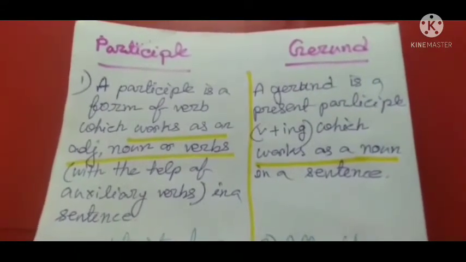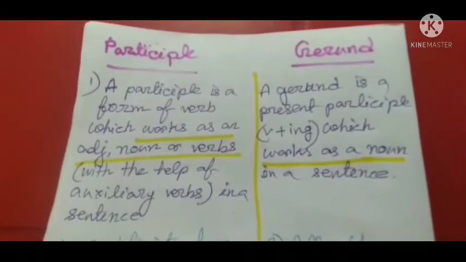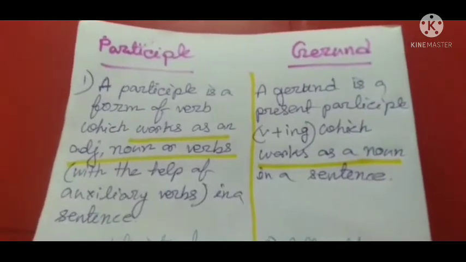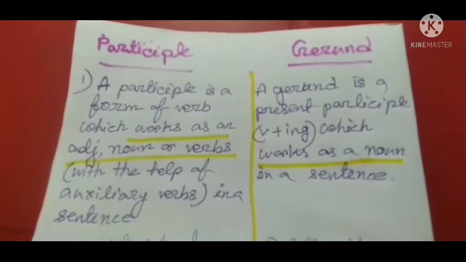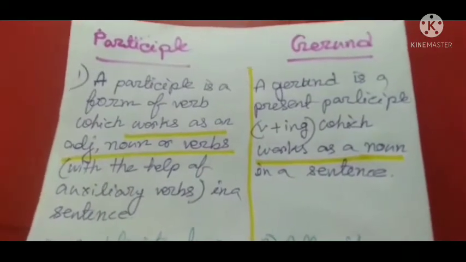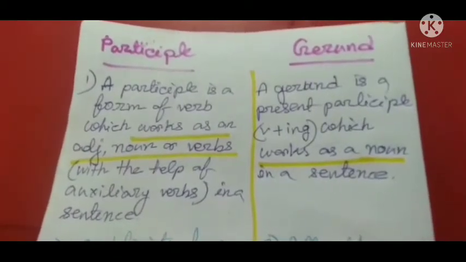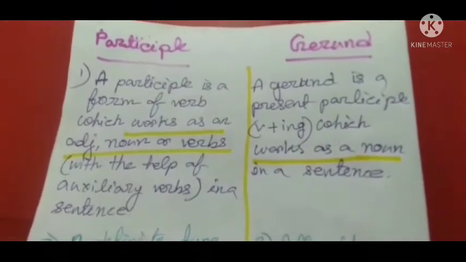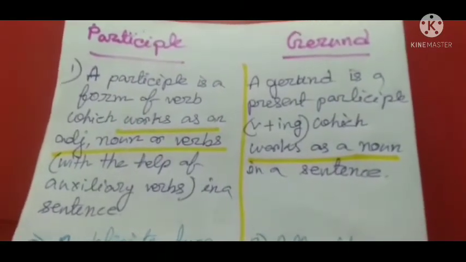Both are verbs and their formation is V1 plus ing. So again I am repeating that a participle is also a verb but it acts as an adjective, but a gerund is also a verb but it acts as a noun in a sentence.